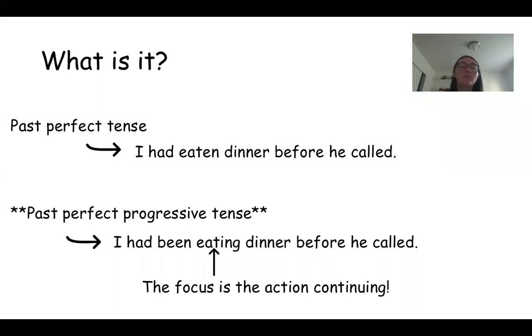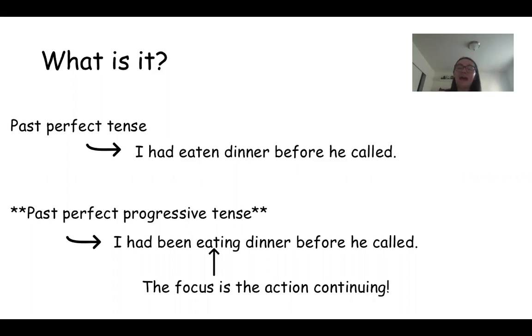So what is it? So past perfect tense, what we've learned before, what we learned yesterday or in the last lesson, I had eaten dinner before he called, right? So what we learned yesterday is here's the present, here's the past. I had eaten dinner and then he called, right? So it's talking about two different things in the past, two different actions that happened. I had eaten dinner, he called. And you had eaten dinner before he called. So that's past perfect tense.